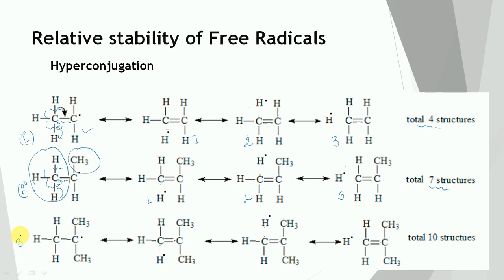Then the tertiary free radical, the case of the tertiary butyl free radical. Now this bond is going to break homolytically, one electron shifts this side, another electron shifts this side. So there is a double bond formation between carbon and carbon, and structure number 1 will get formed. Now this bond can break homolytically, structure number 2 will get formed.